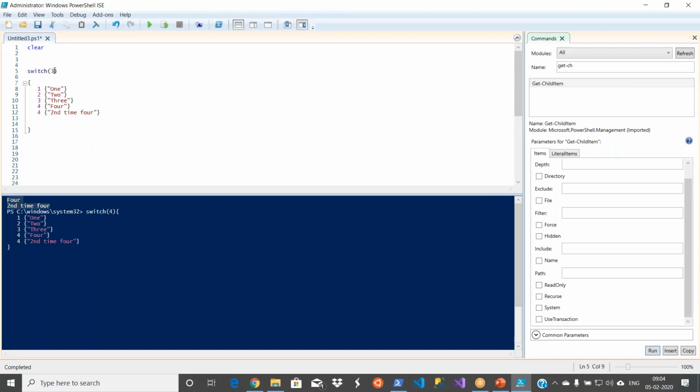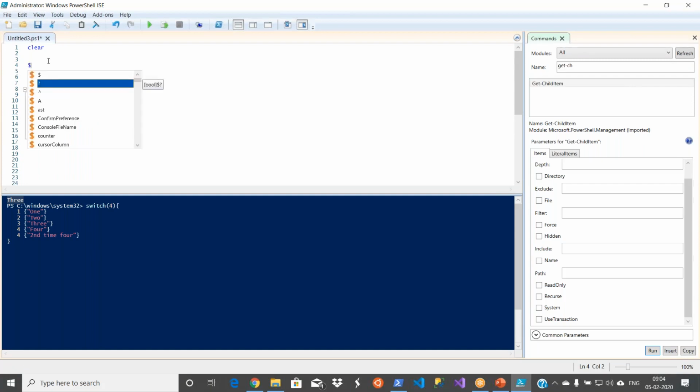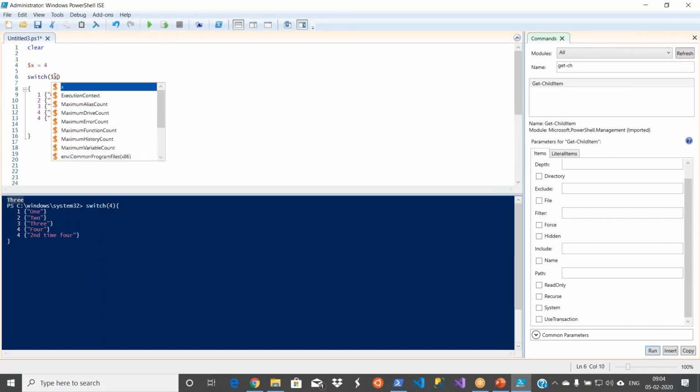If I keep it 3, now I got 3. You can have it like this as well. Let us say I just use the value directly. Basically, you will be using some variable, let us say $x, and say 4. That you use here, $x. That's all.